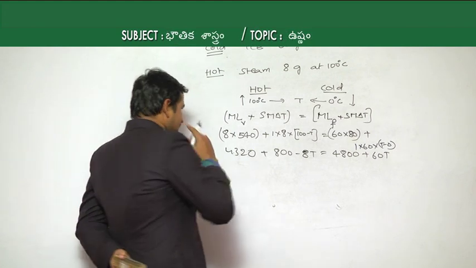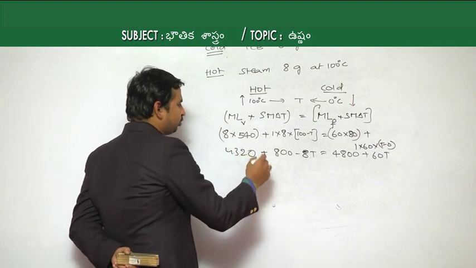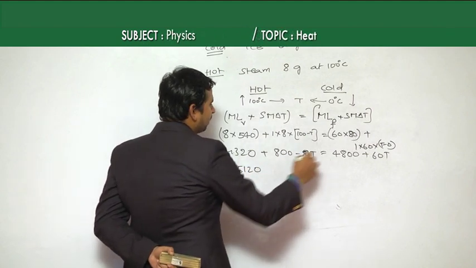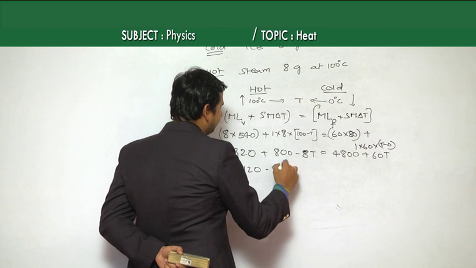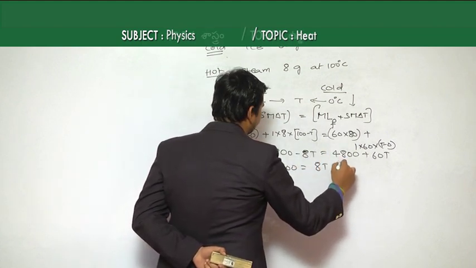Then to find the temperature, 4320 plus 800 is 5120, and bring this 4800 to this side, is equal to 80 going that side becomes plus 80 plus 60T.